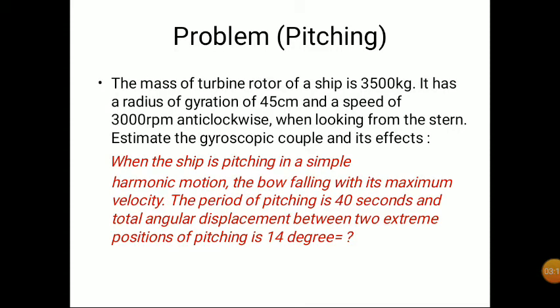Next we are going to discuss a problem on pitching. The mass of a turbine rotor of a ship is 3500 kg. It has a radius of gyration of 45 cm and a speed of 3000 rpm anti-clockwise when looking from the stern. Estimate the gyroscopic couple and its effect when the ship is pitching in simple harmonic motion, the bow falling with its maximum velocity. The period of pitching is 40 seconds. The total angular displacement between the two extreme positions of pitching is 14 degrees. So this is the question.